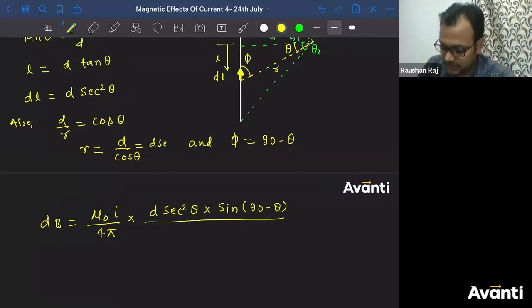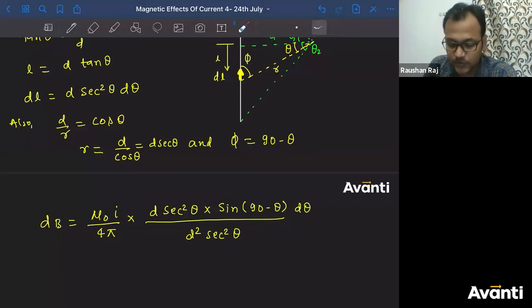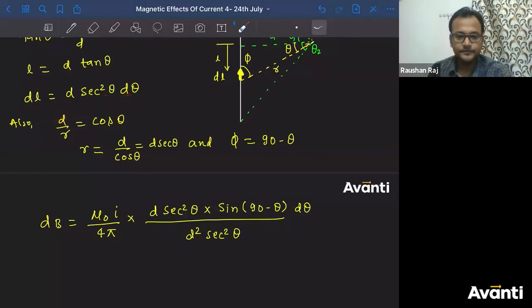So d square sec square theta, and here d theta will also be there, na? It will be d theta here, because I have differentiated this L with respect to theta. So dl by d theta will be equal to d sec square theta. So d theta will be multiplied here.